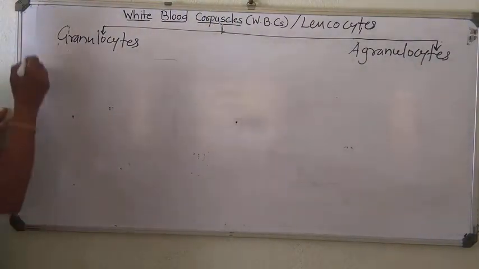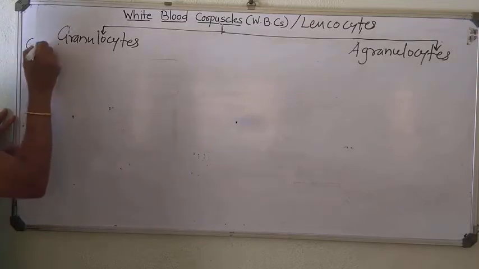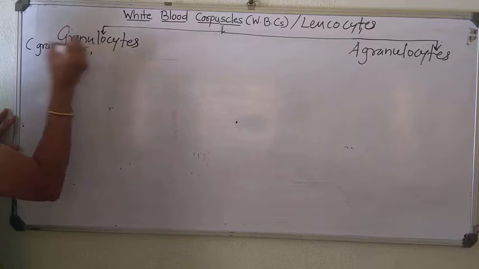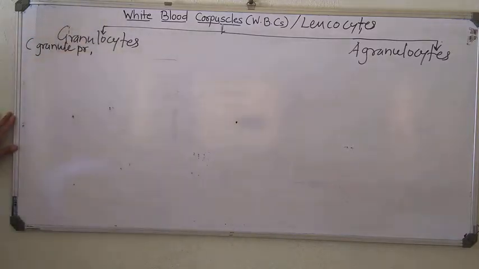So basically granules are present in granulocytes.